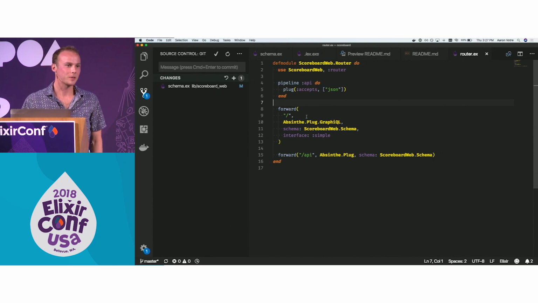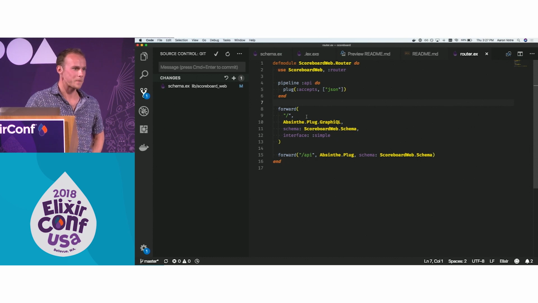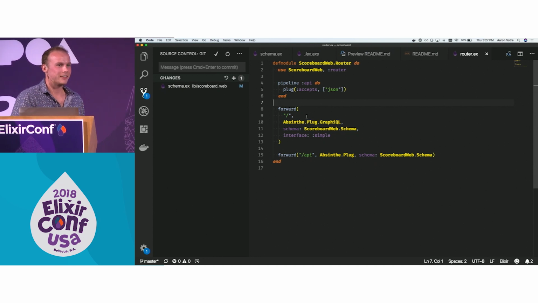Okay, cool. And then a follow-up to that, I've been seeing a lot of GraphQL out there. It's been a big thing for a while now. I haven't taken a lot of time to explore it and figure out what it is. If you could sell me on GraphQL or Absinthe in general, what would be a good problem that this would be a good solution for?